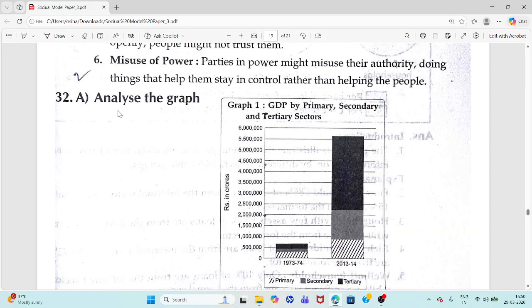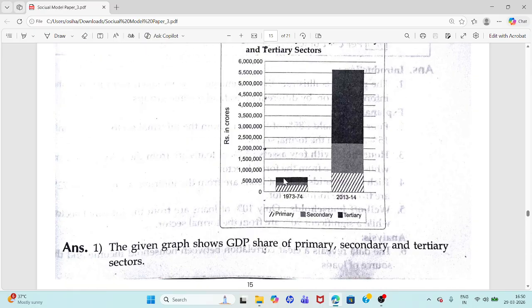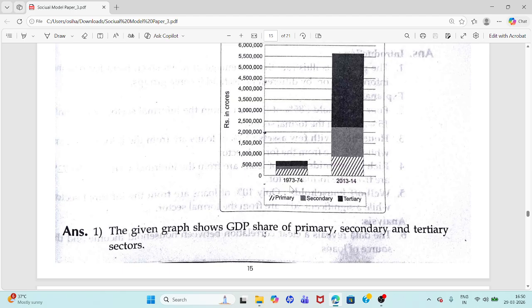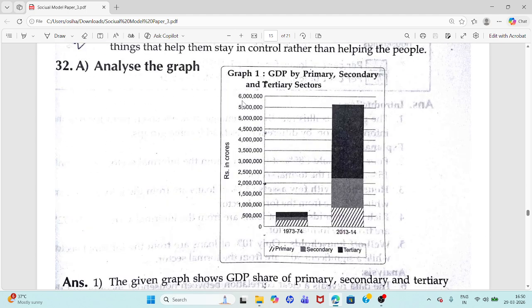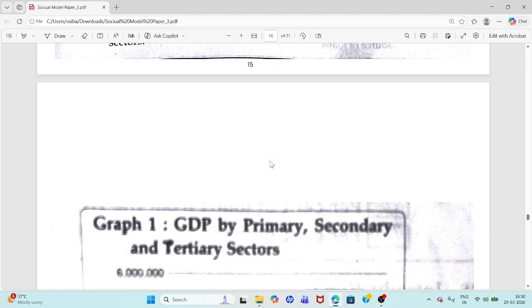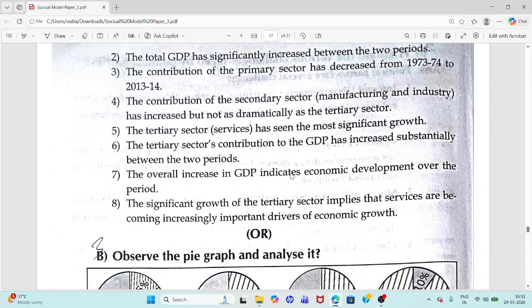Next question 32. A. Analyze the graph. This is a bar graph. You have to analyze this bar graph. GDP by primary, secondary, and tertiary sectors, year 1973 to 74, and another year between 2013 to 2014. You can see primary, secondary, tertiary marked like this. You have to analyze this graph and write some information about that.